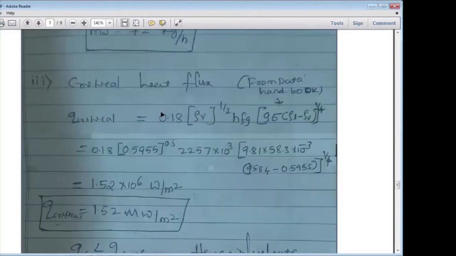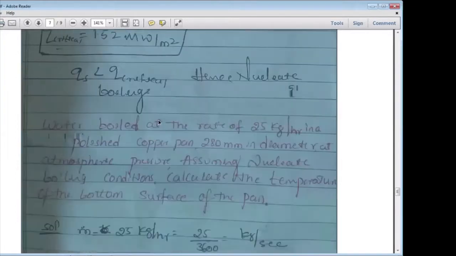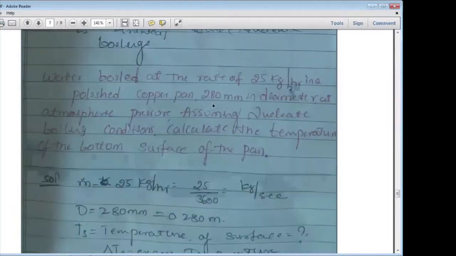So this is how we understood the numerical. Now we will solve another numerical. We are taking again the copper pan here. Water is boiled at the rate of 25 kg per hour in a polished copper pan, 280 mm in diameter, at atmospheric pressure. Assuming nucleate boiling conditions, calculate the temperature of the bottom surface.